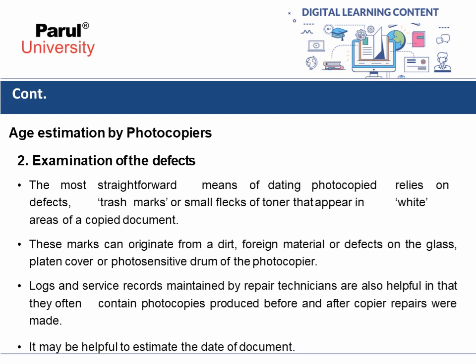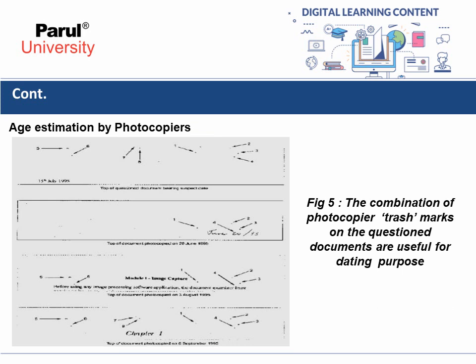Logs and service records maintained by repair technicians are also helpful in that they often contain photocopies produced before and after copier repairs were made. It may be helpful to estimate the date of a document. Just have a look at this image. The combination of photocopier trash marks on the questioned documents is useful for dating purposes.